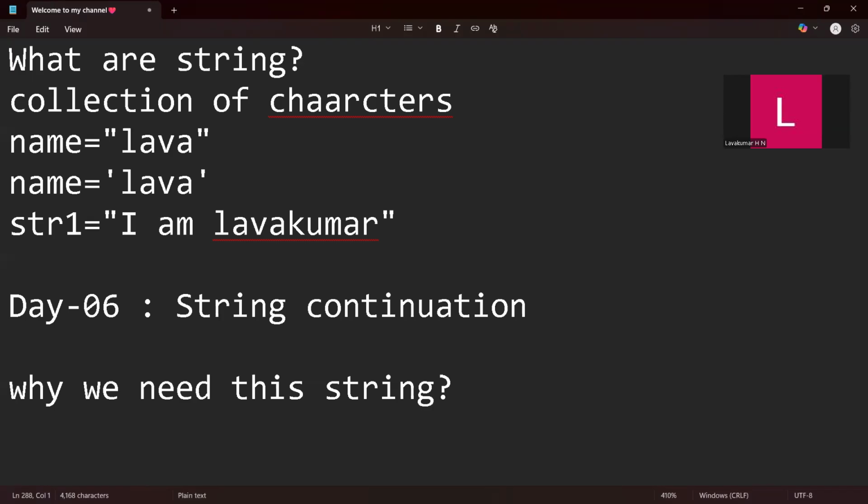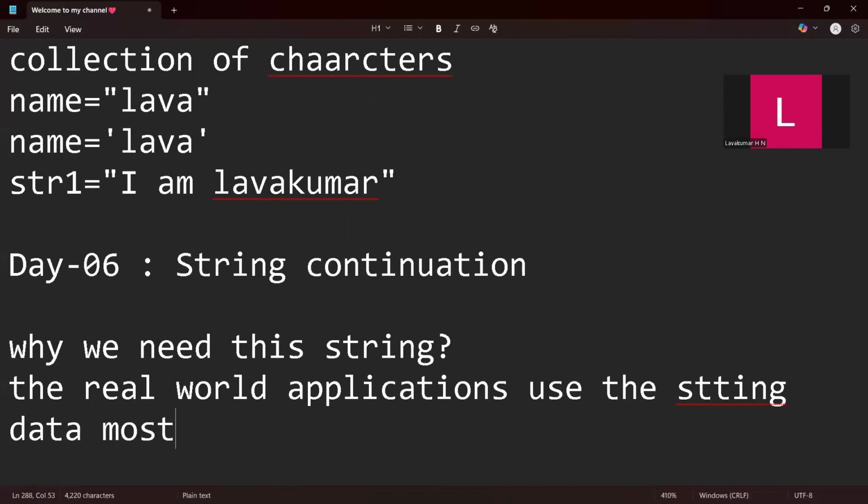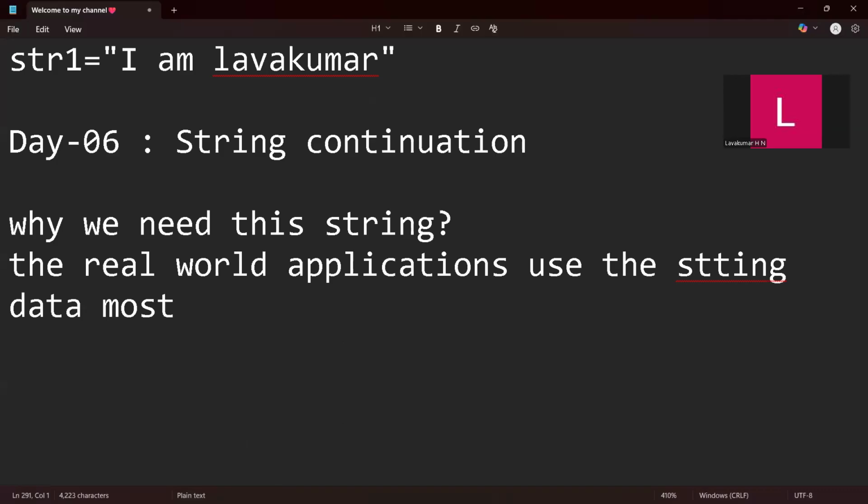If there were no inbuilt data type in these programming languages, how could they process that string? Nowadays we are seeing large language models and machine learning, and everything is based on data. Most data will be in the form of strings, so we need to have this string data type and inbuilt methods for it. Real-world applications use string data, which is why strings are very important.